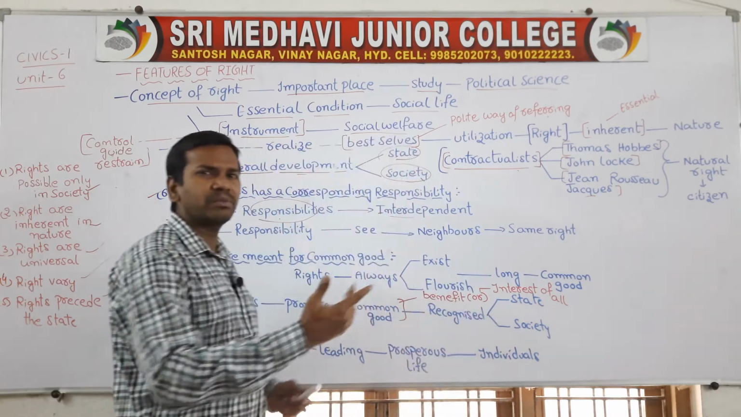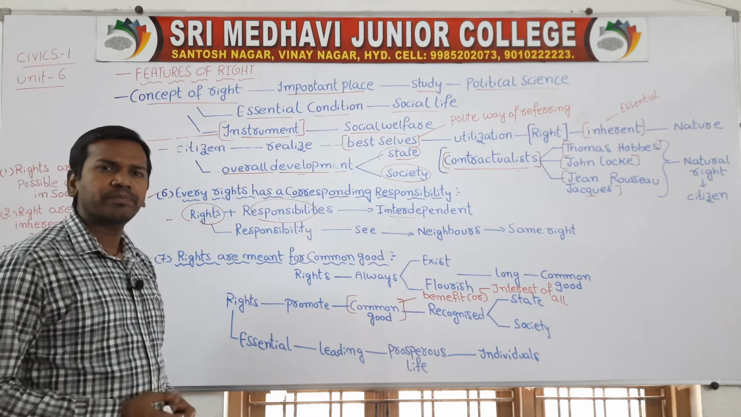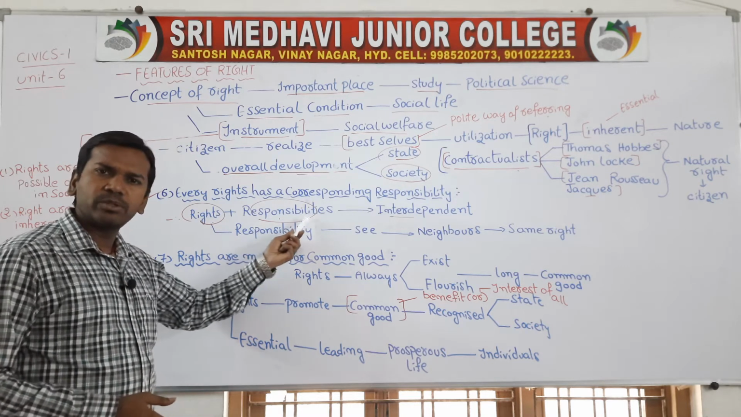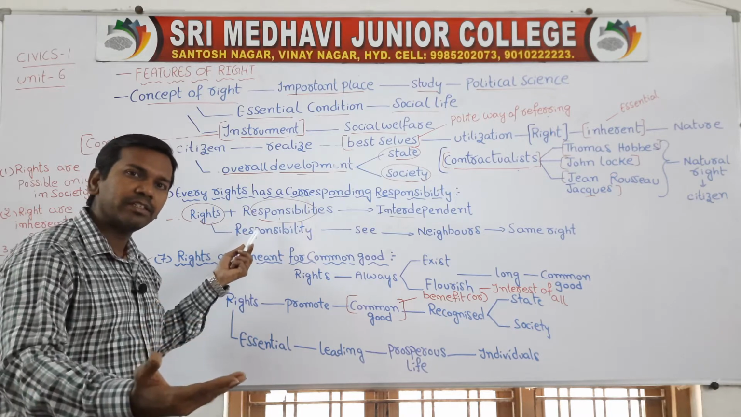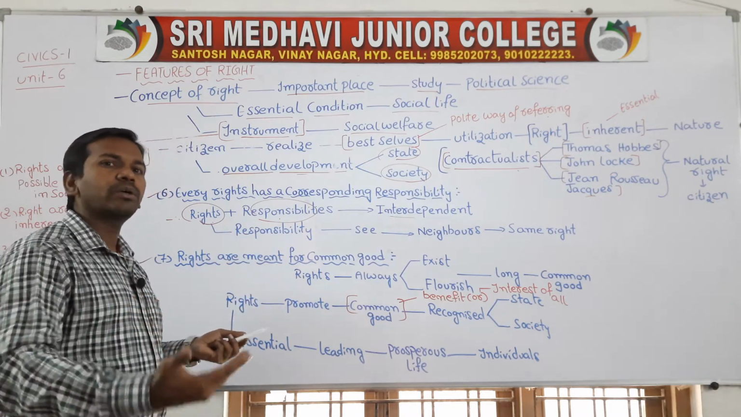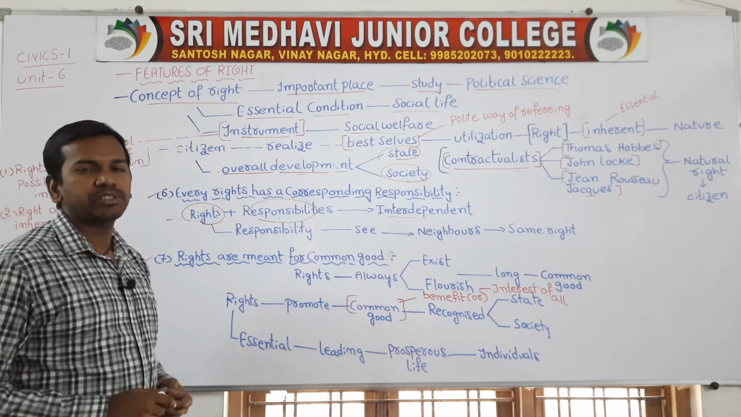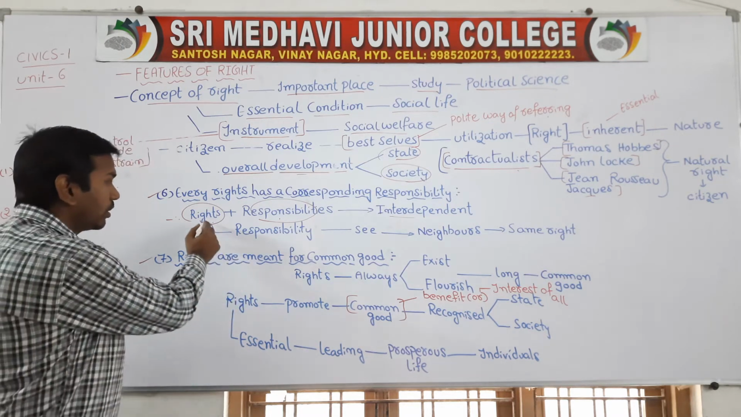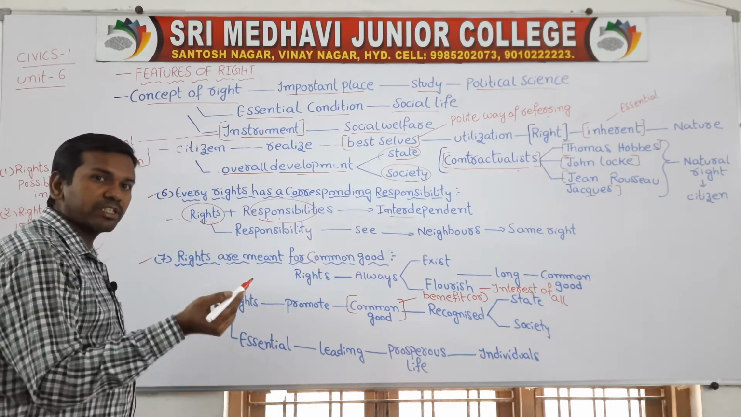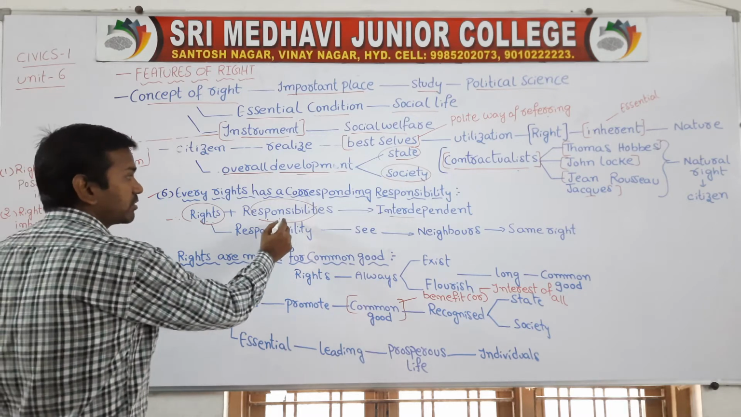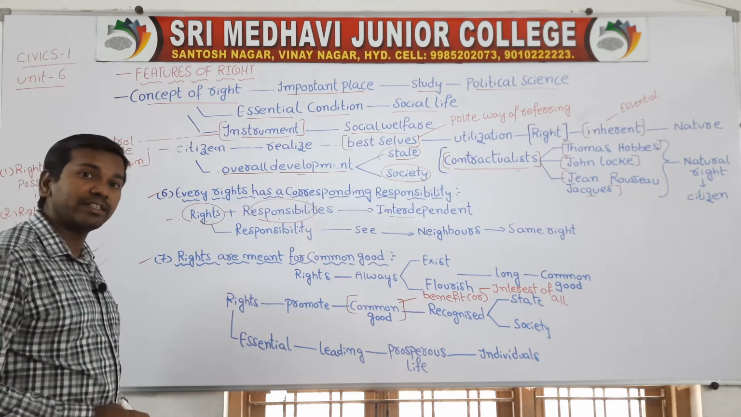Similarly, rights and responsibilities are both interdependent and interrelated to each other. Without rights there will be no duties. If the state has not given rights, the state has no right to ask the citizens to discharge their duties. So rights and responsibilities, and duties also. Children, responsibilities mean duties only. They are both interrelated and interdependent.